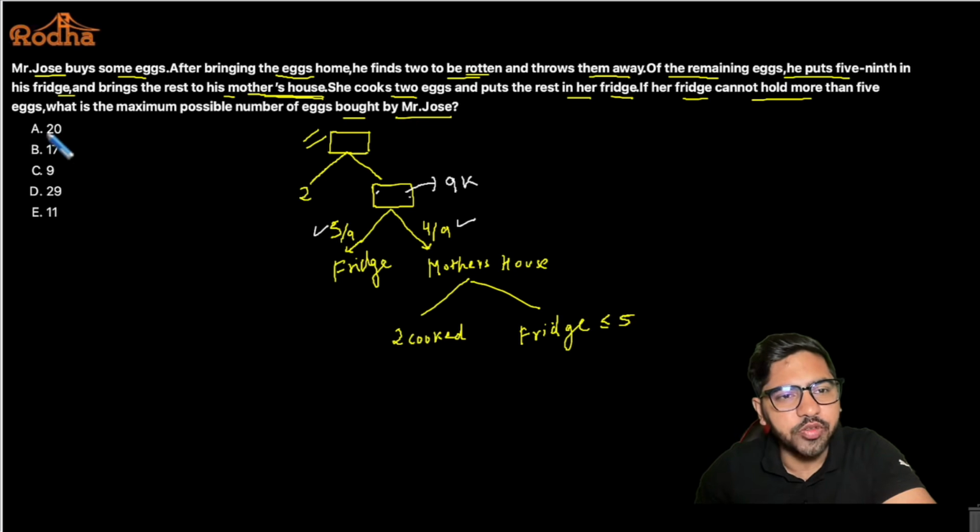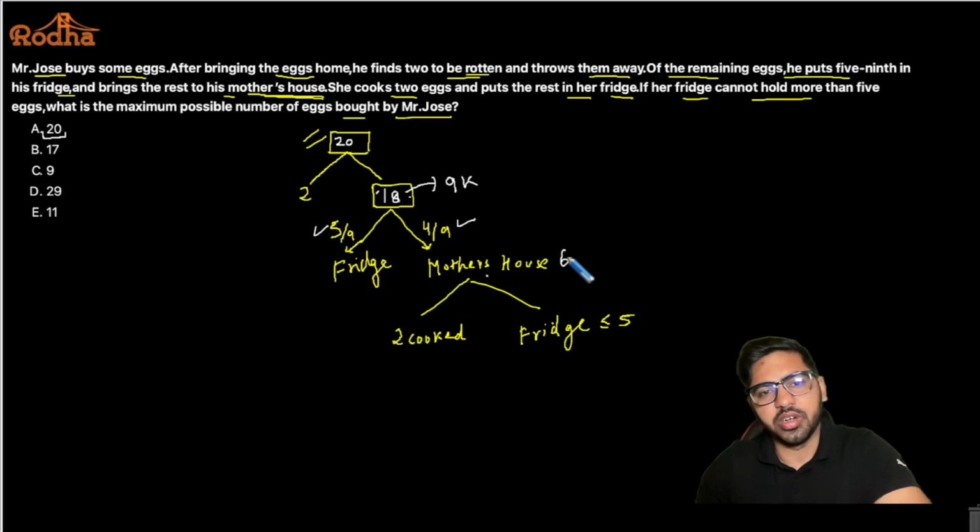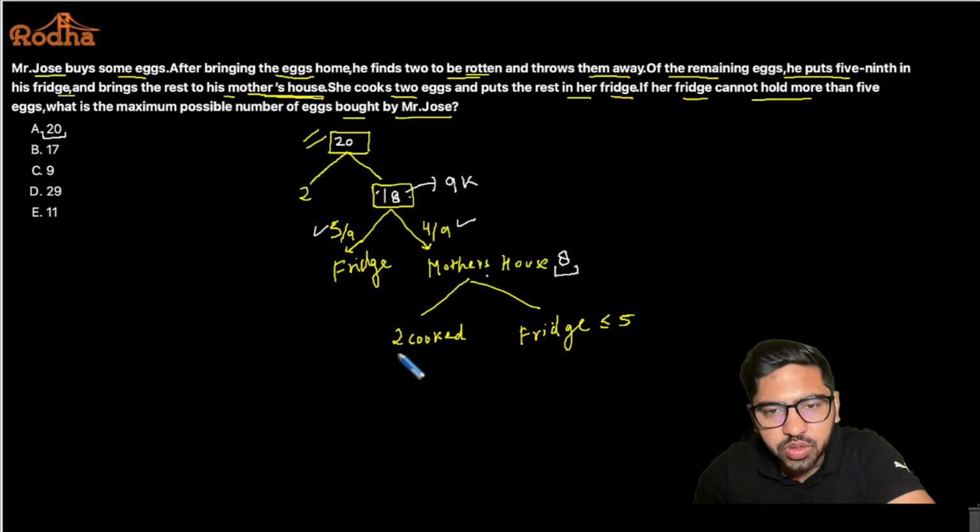If I start with 20x, let's look at the options here now. Let's try to utilize options. If I start with 20, 20 minus 2, yes, 18 is possible here. Of 18x, 4 by 9 are coming to the mother's house. So 4 by 9 of 18 is, sorry, not 6, 8 eggs are coming to the mother's house. Now, if 8 eggs are coming to the mother's house and 2 of them get cooked, the remaining will be 6.